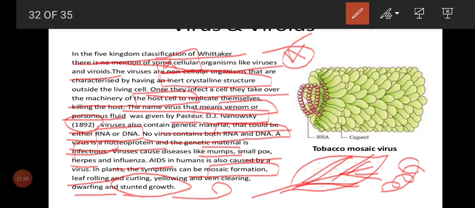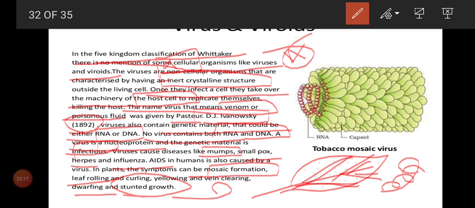So that's all about viruses: who discovered the virus and who gave the term, and what the genetic material of a virus could be, DNA or RNA, not both. Apart from that, we can see protein also. And some common examples of viruses in human beings, and the symptoms we can see in a plant.